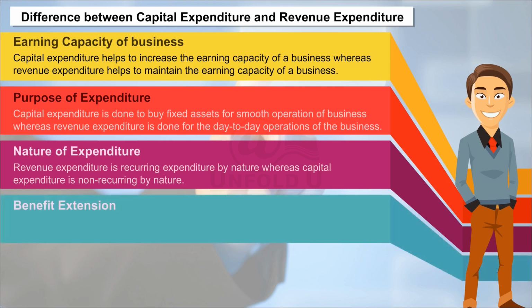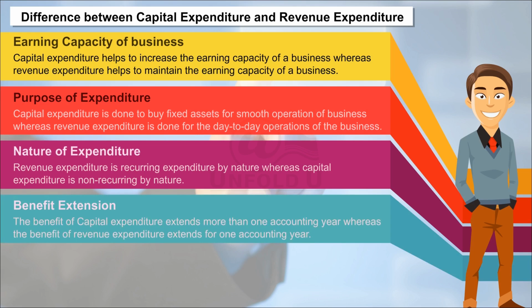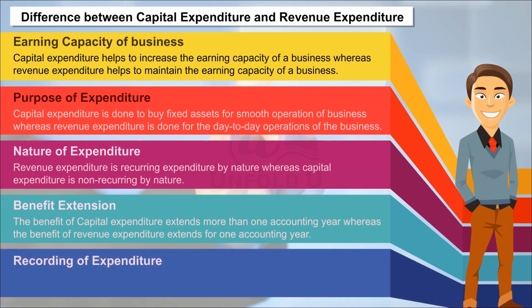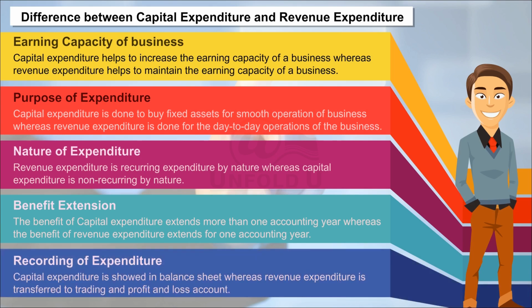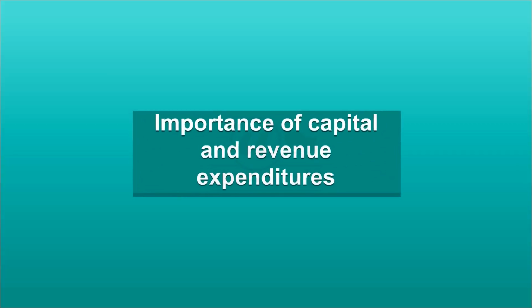Benefit extension. The benefit of capital expenditure extends more than one accounting year, whereas the benefit of revenue expenditure extends for one accounting year. Recording of expenditure. Capital expenditure is shown in balance sheet, whereas revenue expenditure is transferred to trading and profit and loss. Importance of capital and revenue expenditures.